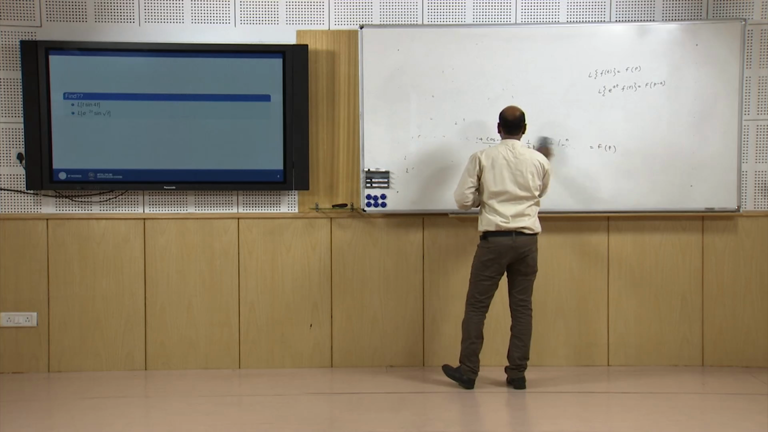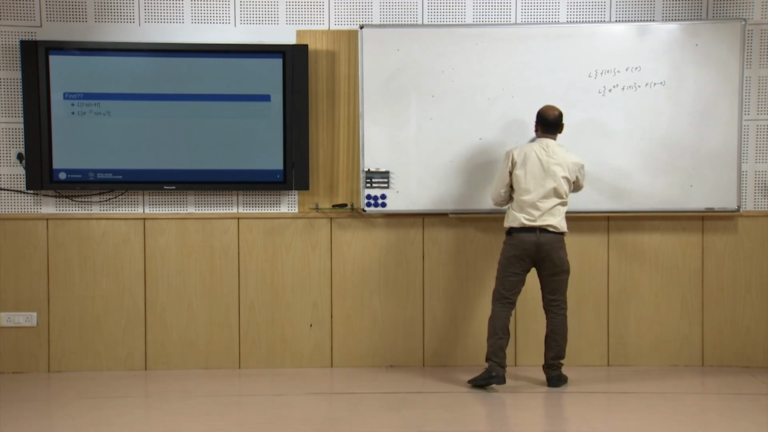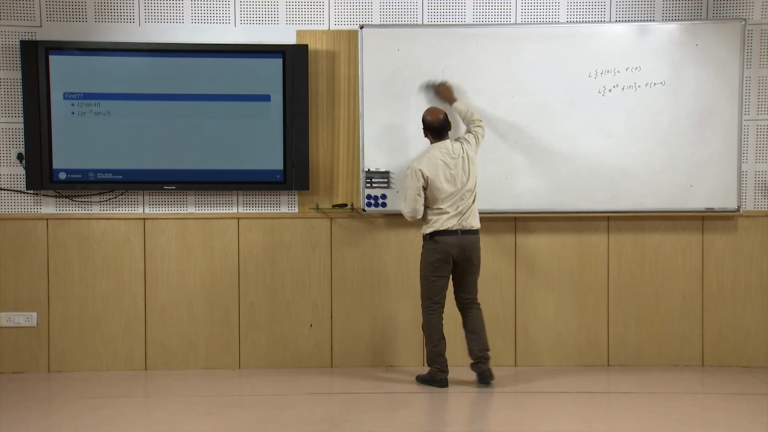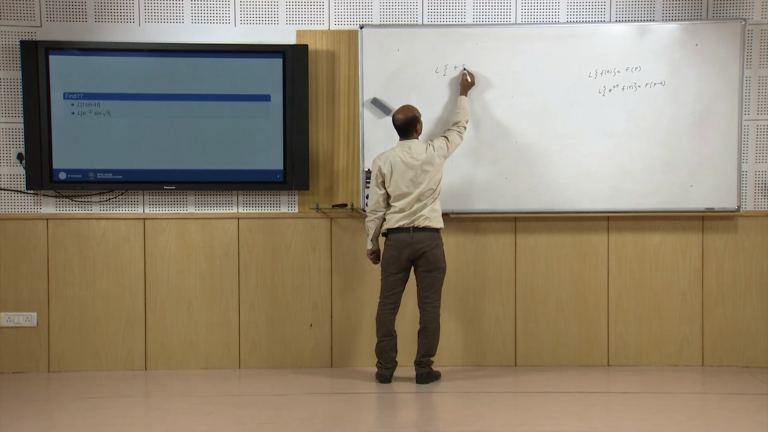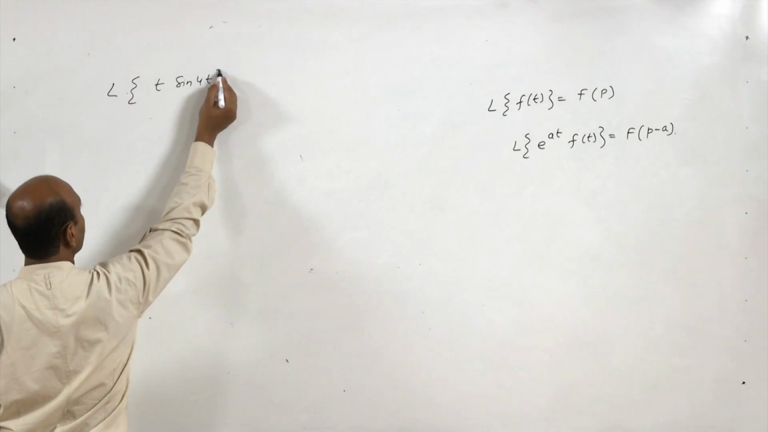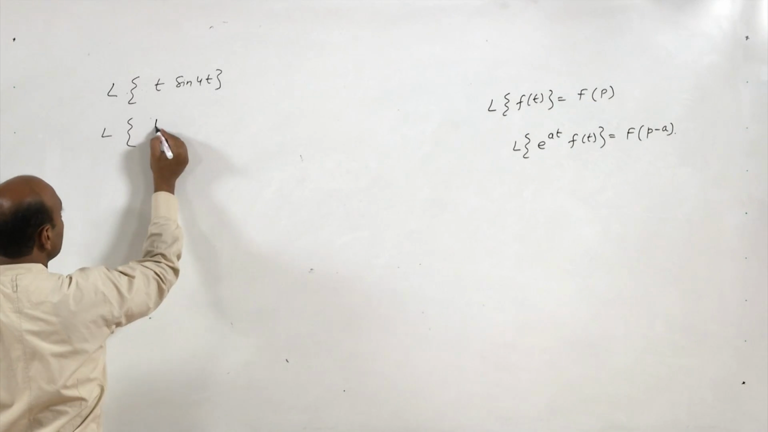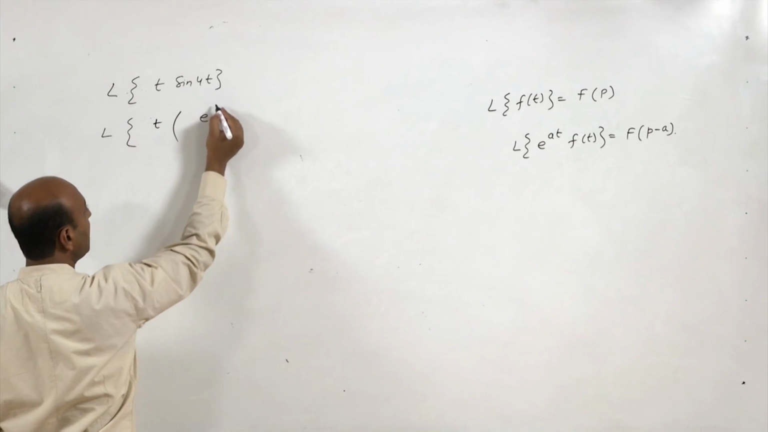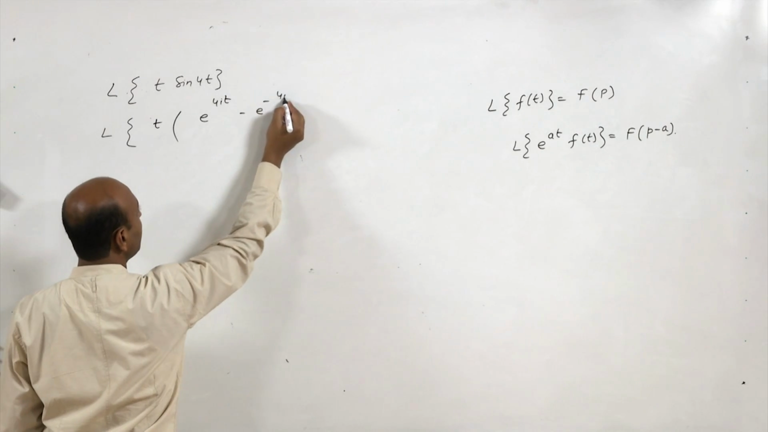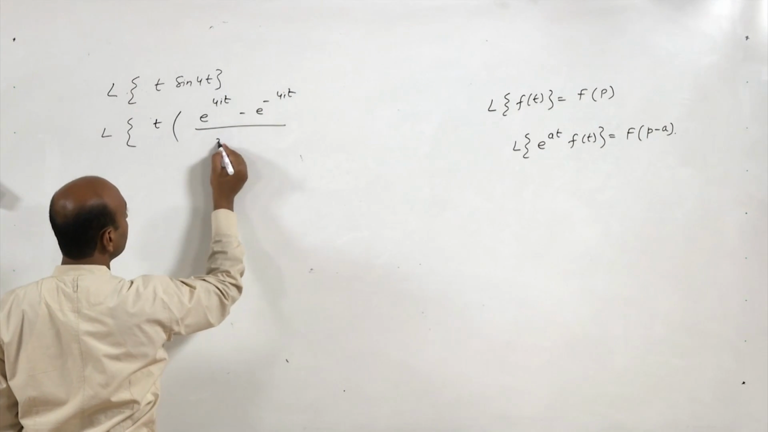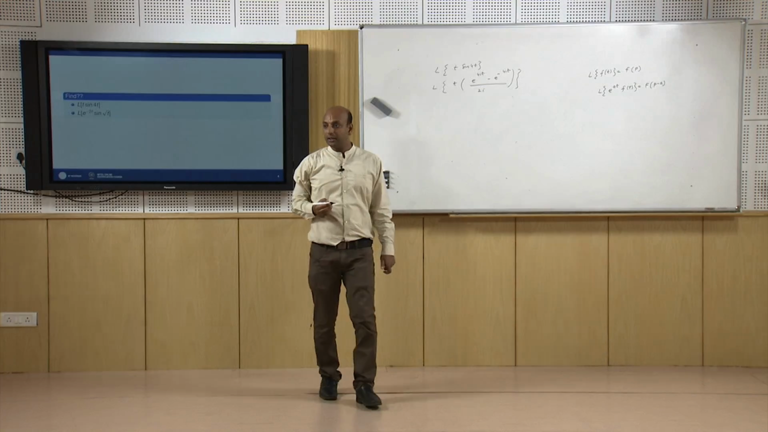So, sin 4t does not involve e to the power at, but we can break it. So, Laplace of t sin 4t. Now, sin 4t can be written as e to the power 4it minus e to the power minus 4it upon 2i. This is how we can replace sin 4t.